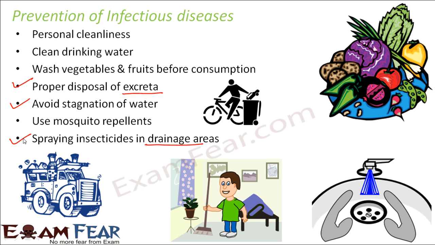So with this, we saw that there are so many varieties of diseases which are caused in human beings by different microorganisms. Now we will also talk about diseases which spread in plants as well as other animals, and they are also caused by microorganisms. So let us go ahead with the next.